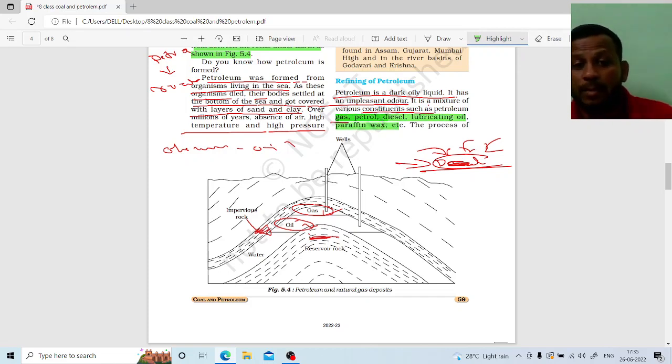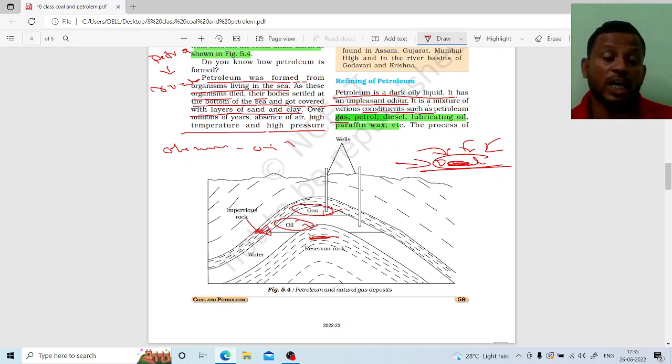These all are the byproducts of petroleum, the petroleum gas or petroleum liquid which is obtained in the earth crust or in the seas here. Are you getting my point?